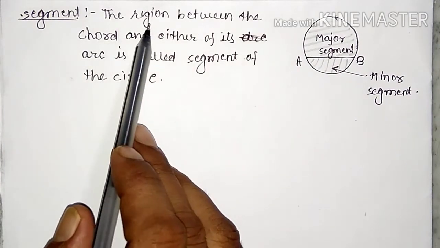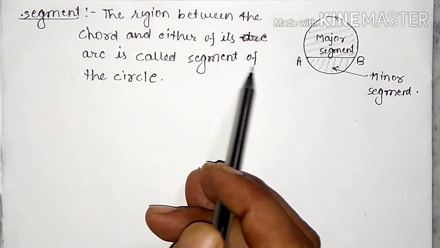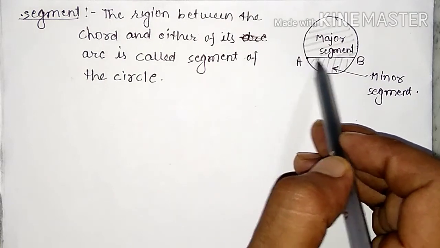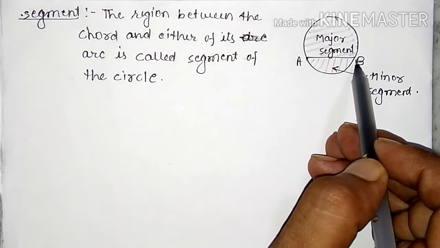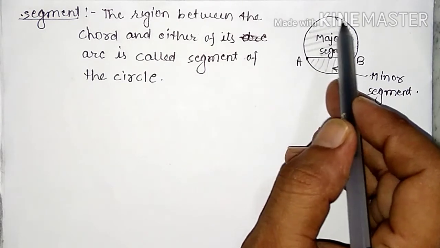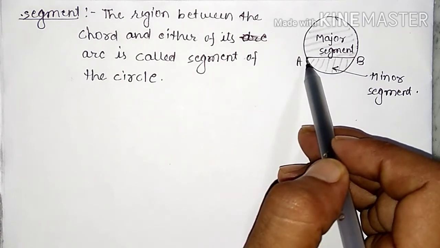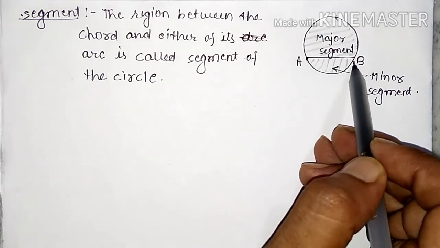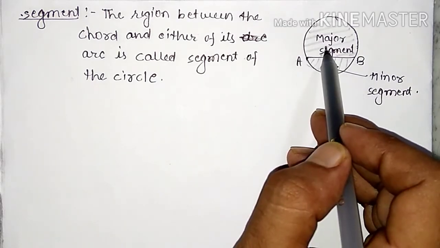The region between the chord and either of its arcs is called the segment of the circle. This is the chord, and there are two arcs. AB is the minor arc and AB is the major arc. So the region between the chord and either of the arcs is called the segment. This is the minor segment and this is the major segment.